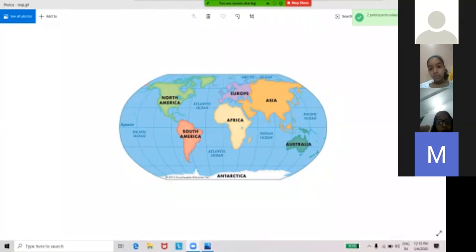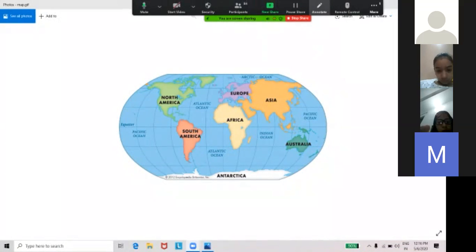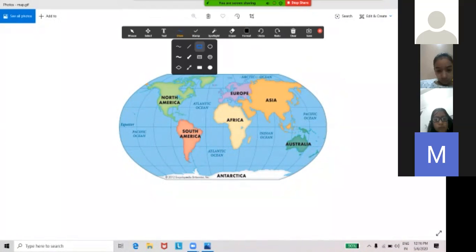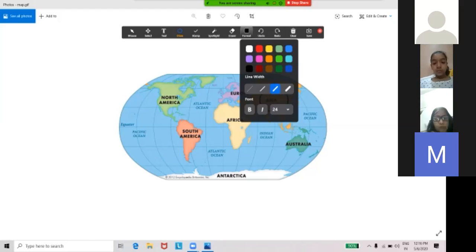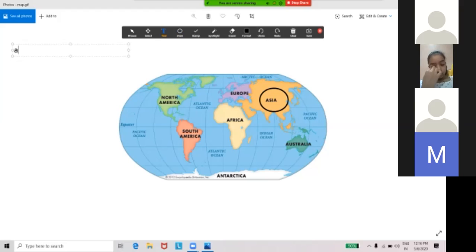They are big land masses. Continents are big land masses, and there are 7 continents in the world. First one is Asia, the largest continent. I will tell you number wise according to area wise. Place wise, how much area is there? Area wise, just see Asia. Asia is the largest continent. It lies in the northern hemisphere. Just now I will show you the directions. Northern hemisphere, the Himalayas, the highest mountain range in the north, lies in Asia.